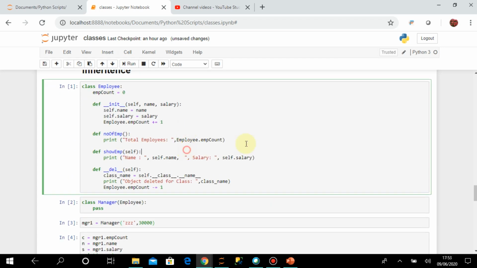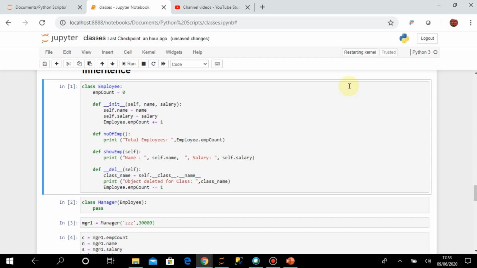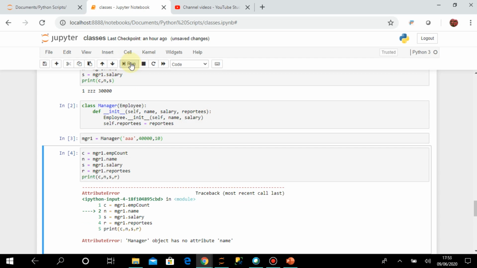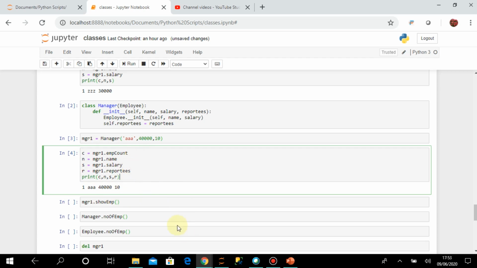Again the old things are running, so I'll just restart the kernel again. I'll create the employee class again, then here I will come and create the manager class, then create the manager mgr1 object, and now you can see that it is printed. So these values are initialized appropriately, because from the manager class constructor, the constructor of the employee class was also called, and every value was properly initialized. Assignment was done for all the 4 attributes.